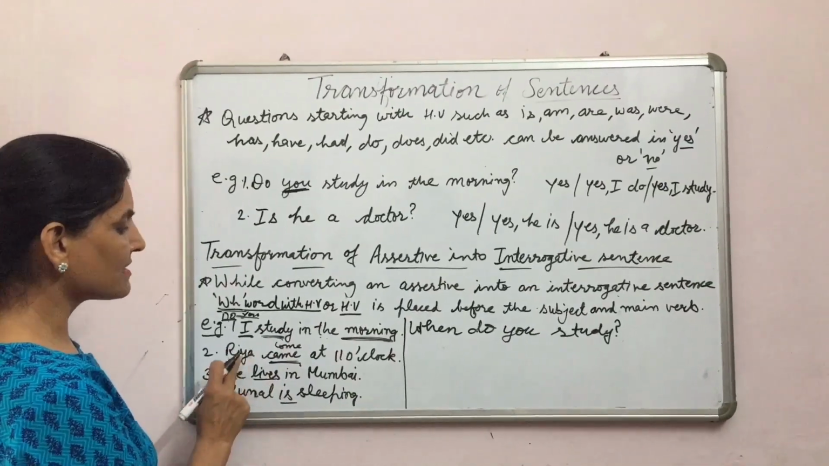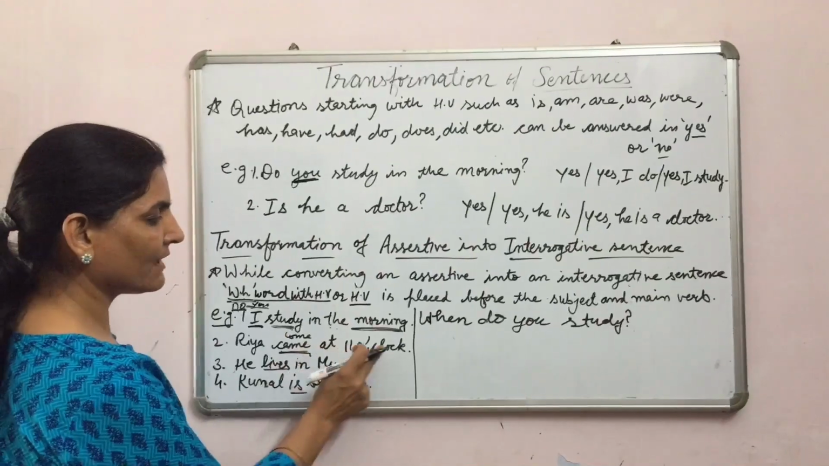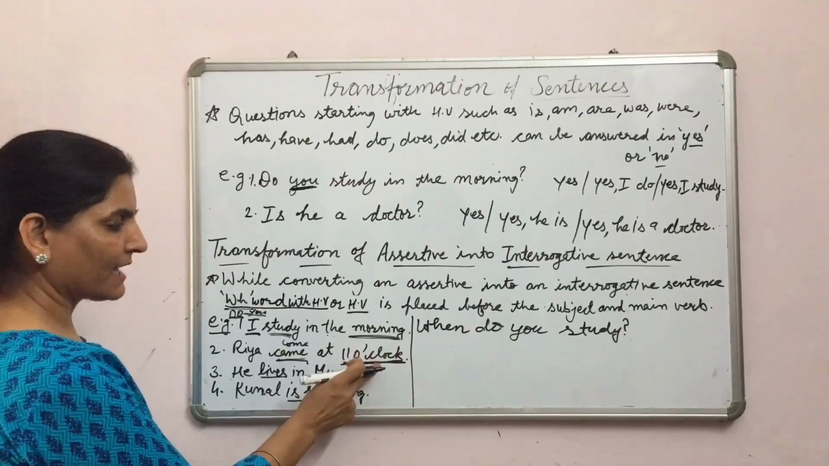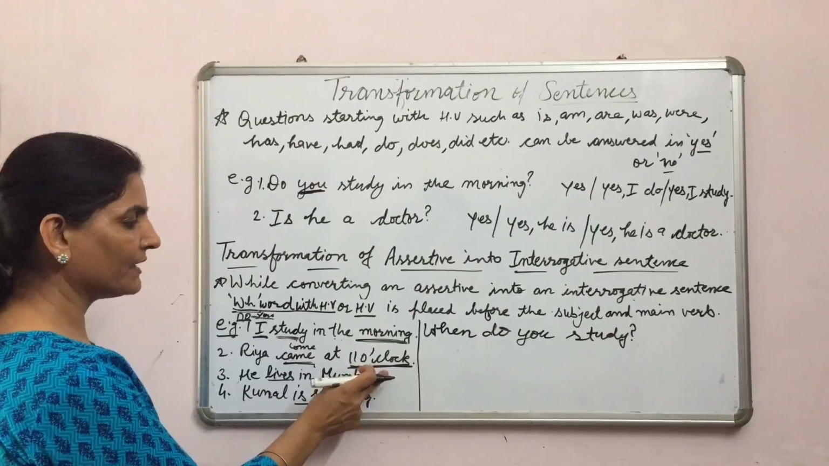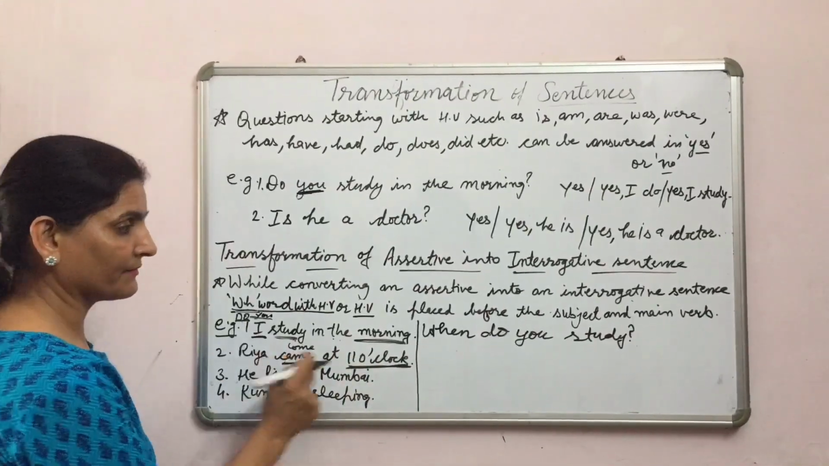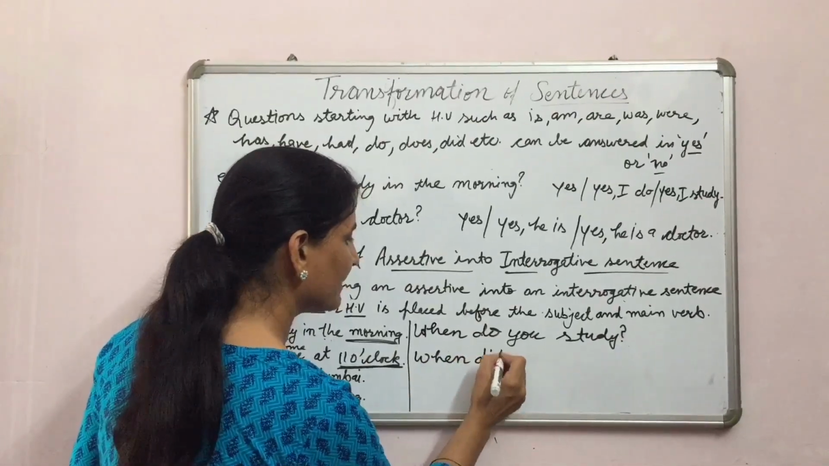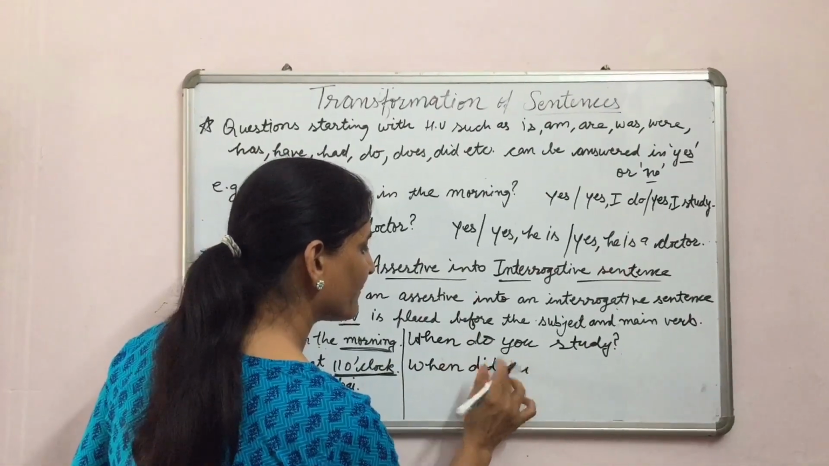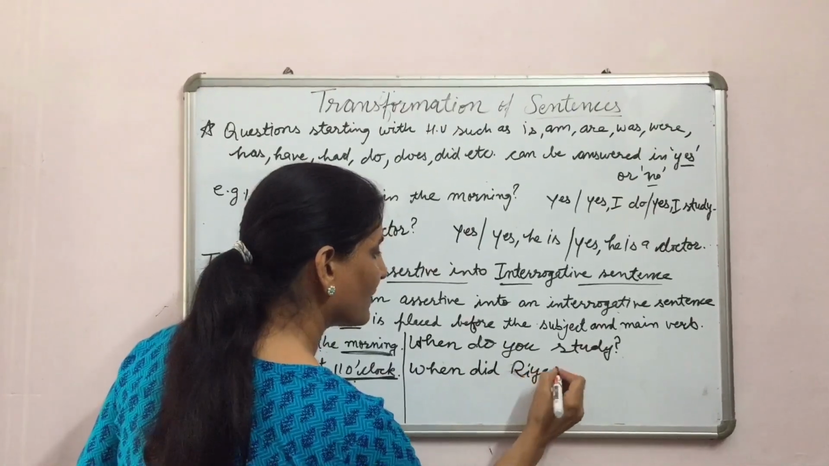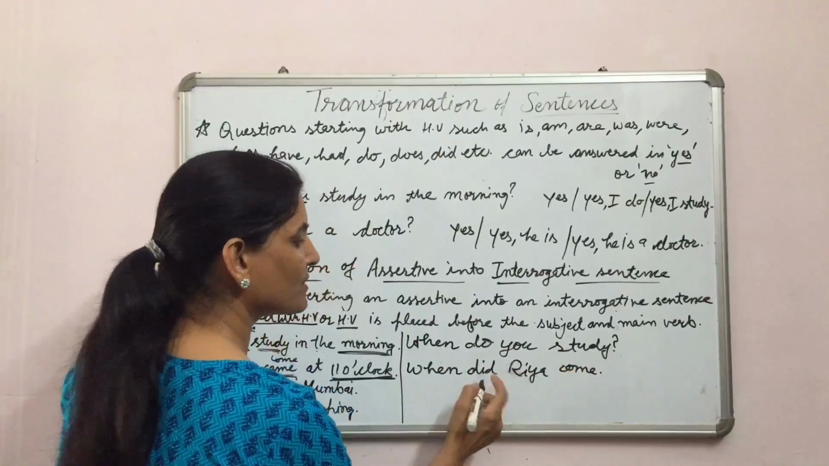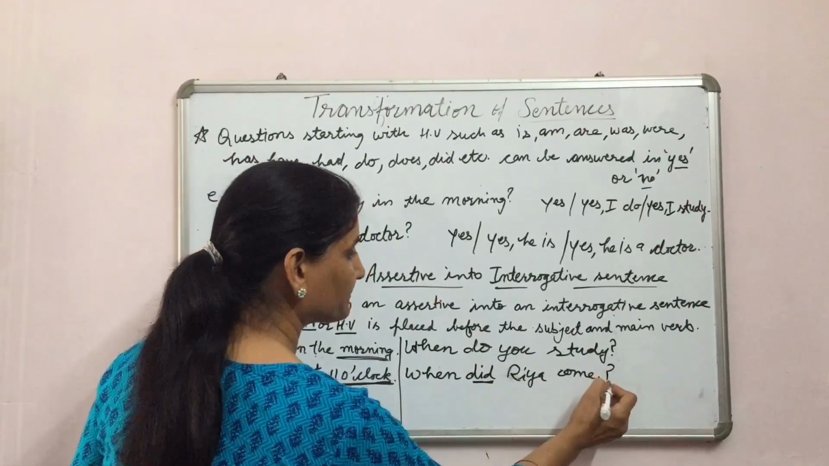In the second, let us see with a WH word. The answer is Riya came at 11 o'clock. Here also, what is given? Time is given. Then we will start with when, and then did, according to the second form. When did Riya come? Then only the first form will come, because we have used did here.